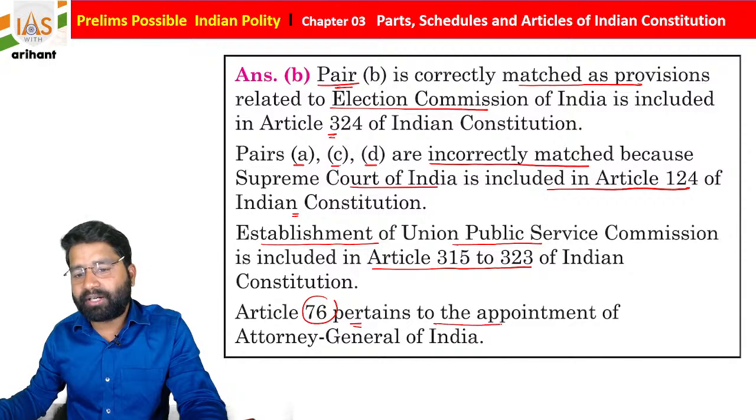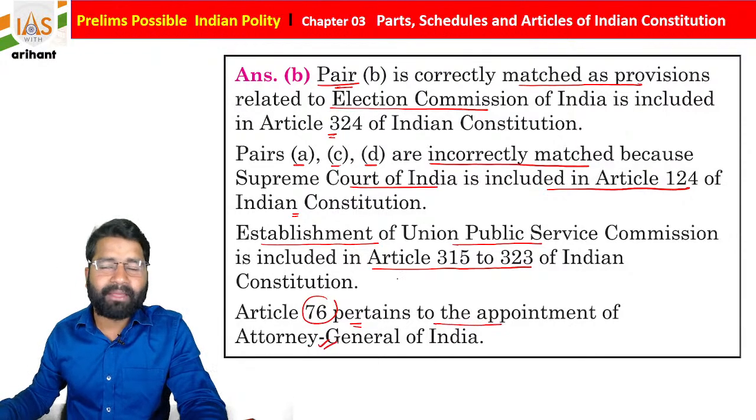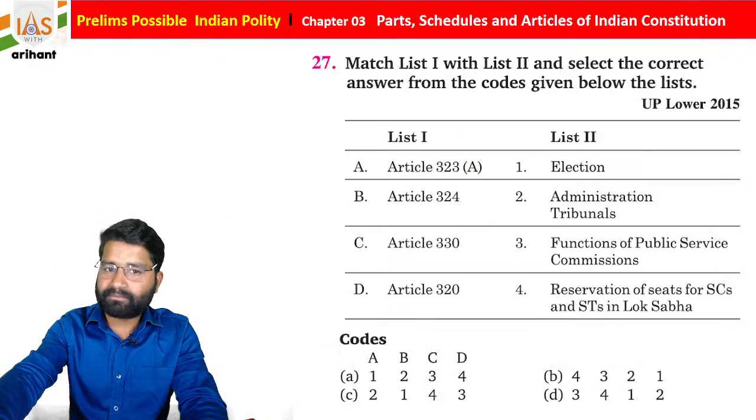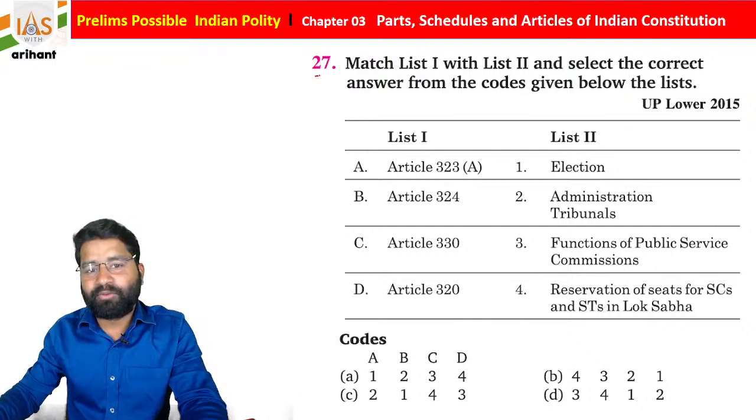Article 76 pertains to the appointment of the Attorney General of India. Okay, so the Attorney General of India is the highest law officer in India, students. Okay, getting it? Now just move to the next question.